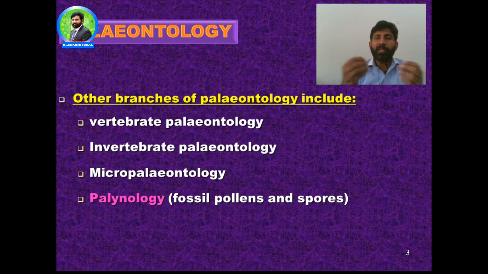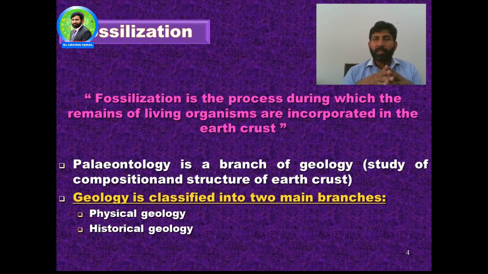Other branches of paleontology include vertebrate paleontology, where we study the fossils of vertebrates. In invertebrate paleontology, we study the fossils of invertebrates. Micropaleontology is where we study microorganism fossils. Palynology is the study of the pollen and spores of plants. What is meant by fossilization? Fossilization is the process during which the remains of living organisms are incorporated in the earth crust. This whole process is called fossilization.